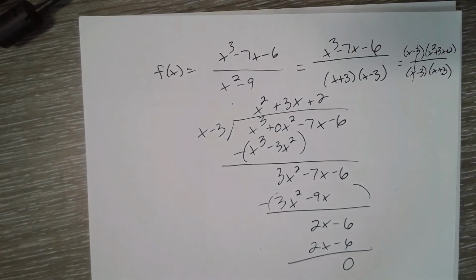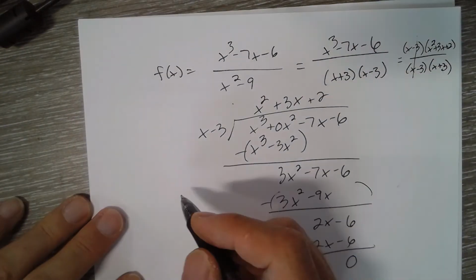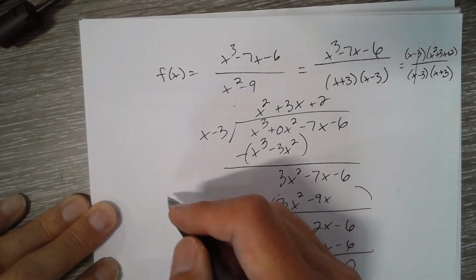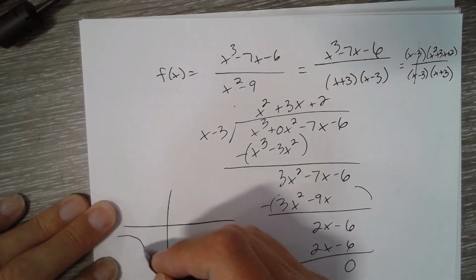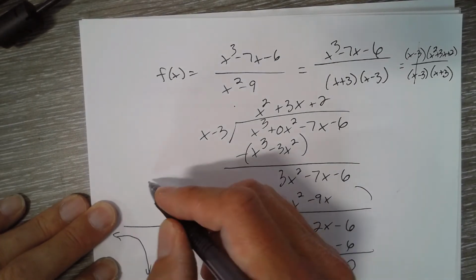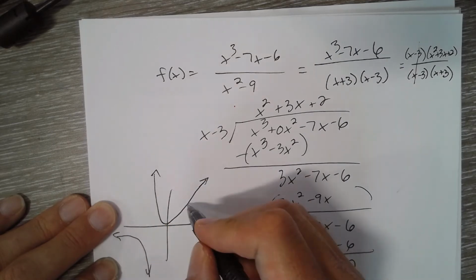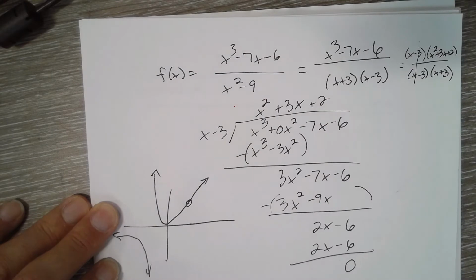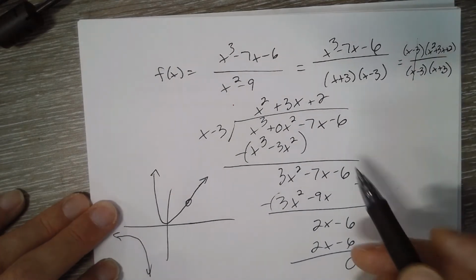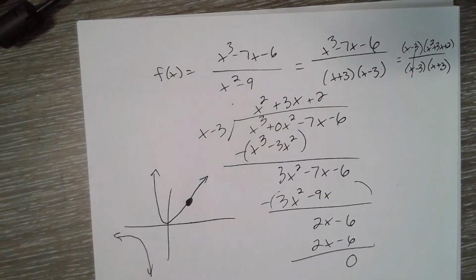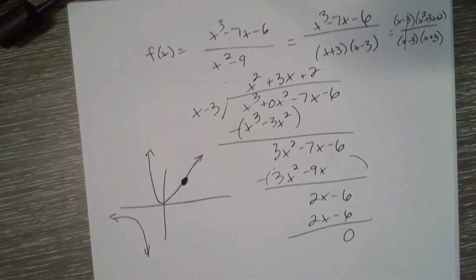So basically, the original right here looks like that, except there's a hole in the graph right there. Our job is to do the same thing, but plug that hole. Okay, there's two ways of doing it.